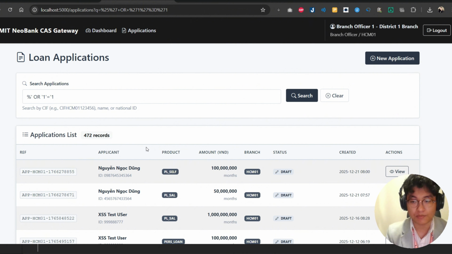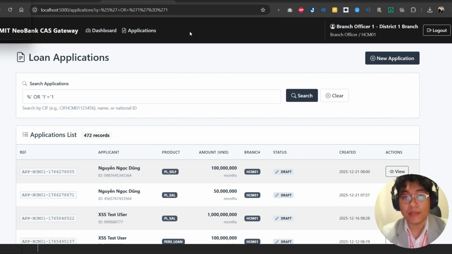This single payload bypasses the branch isolation. In a real banking system, this exposes the customer national ID, contact details, and income information, a catastrophic confidentiality breach that will violate privacy regulation and internal control.